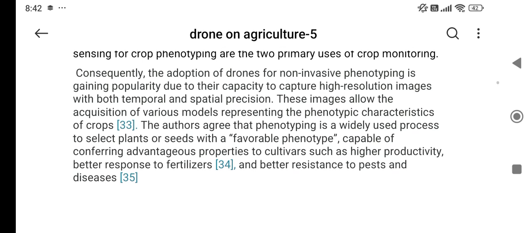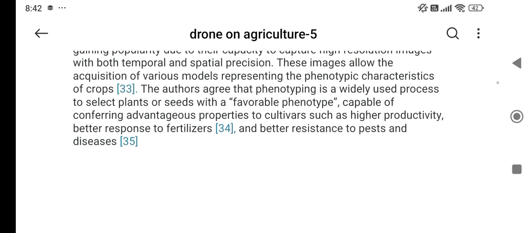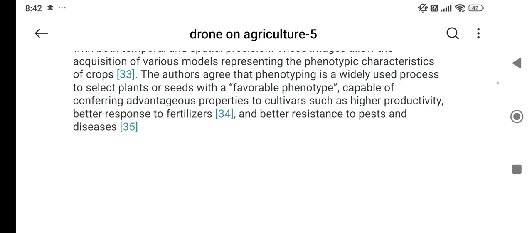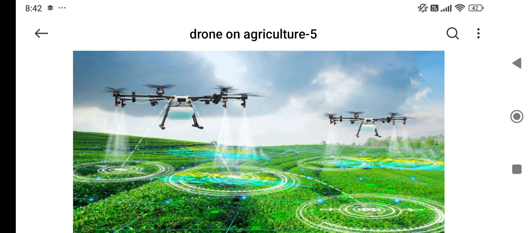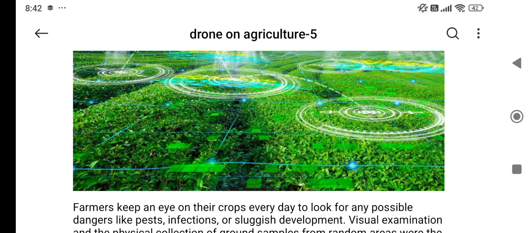The authors argue that phenotyping is a widely used process to select plants or seeds with a favorable phenotype, capable of conferring advantageous properties and better resistance to pests and disease. Here is the image of the drones monitoring the crop health and their conditions.